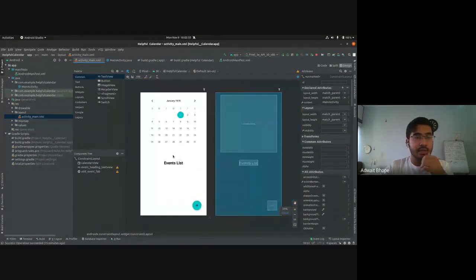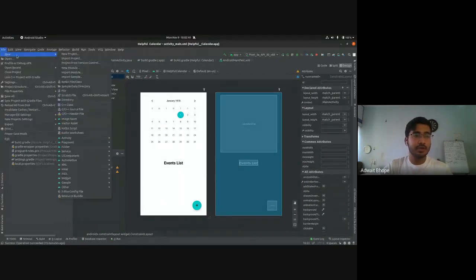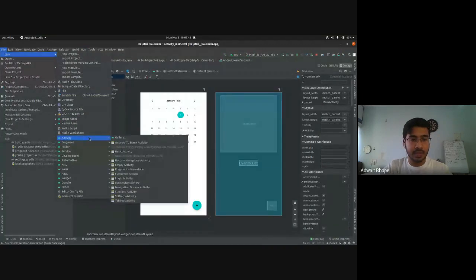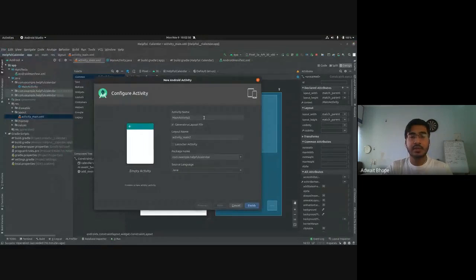Okay. So when I got exited, I was actually showing you guys how to add a new activity. In your Android Studio menu bar, click on File, click on New, go to the bottom and hover over Activities. You'll see that different activities are listed, the same ones that we saw when we were creating a new project. Just click on Empty Activity again, and it will show this pop-up box. Add a name to it. I'm going to call it New Event Activity.